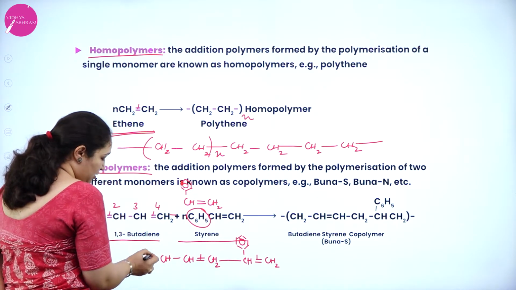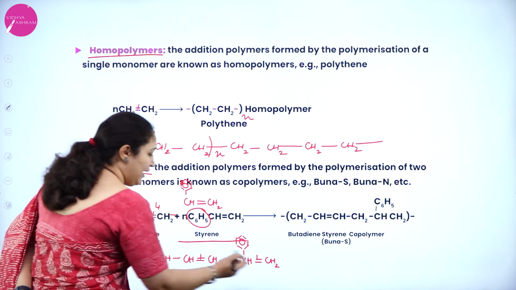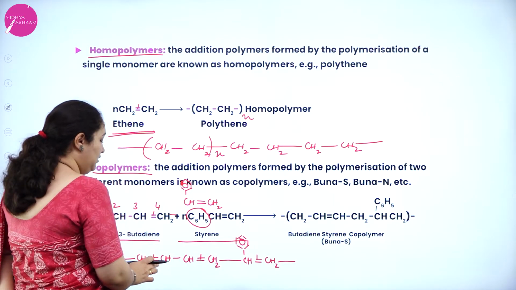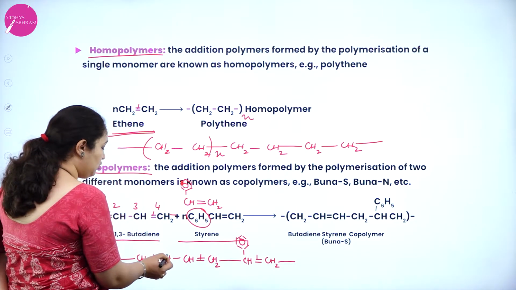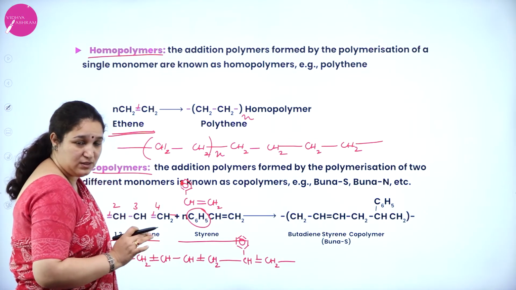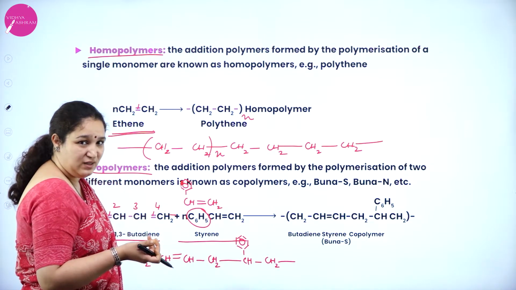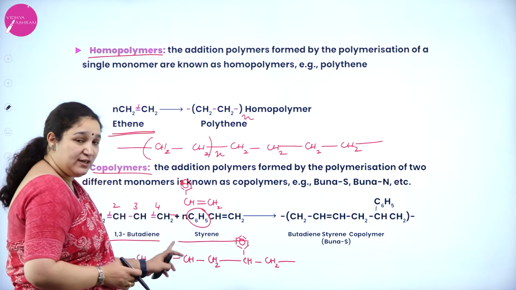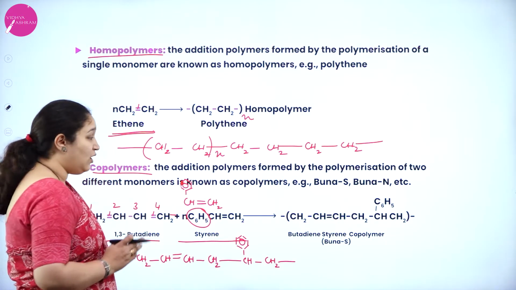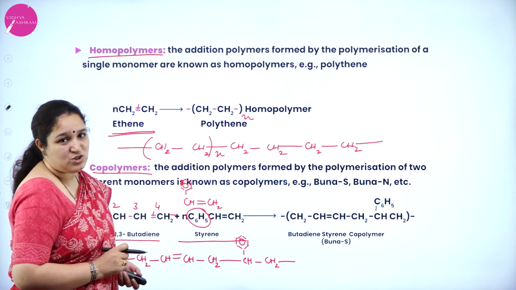Here again extension can be present, so this bond will break to form bond with one more, and here also one more bond can be formed. Now you count the number of bonds here. Carbon 1, 2, 3, only 3 are there. For this carbon also 1, 2, 3, only 3 are present. Correct? So you'll have to remove the double bonds from where it is present, and there is a possibility of a new double bond which is formed in the product. So you should take care when you write from the monomers to the polymer structure.